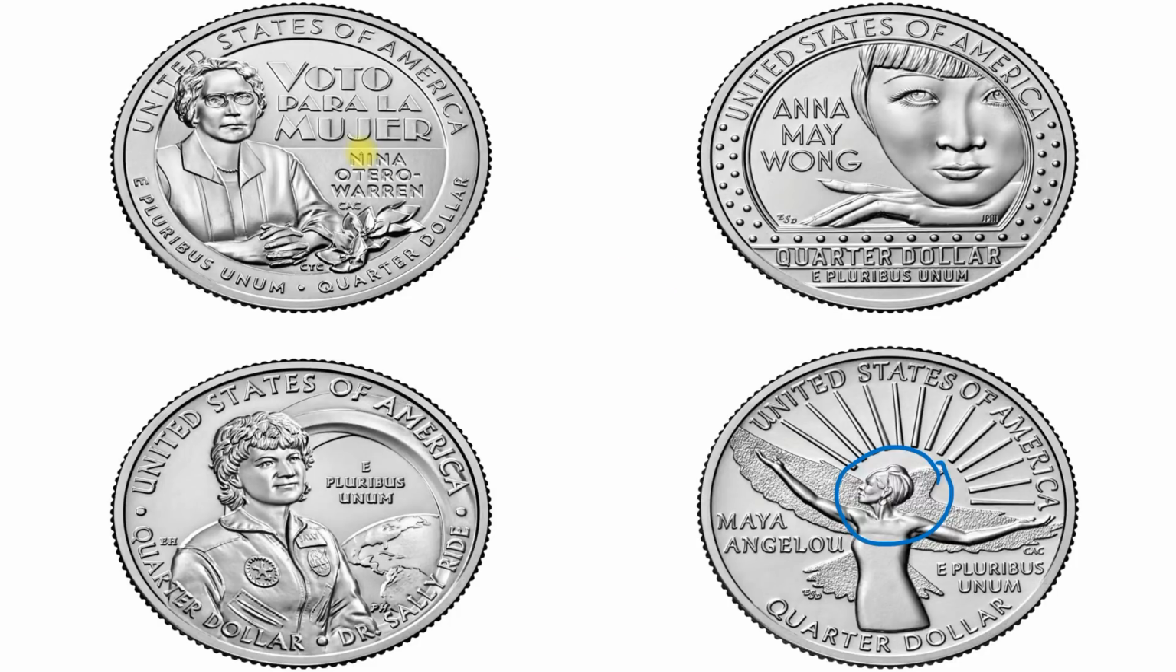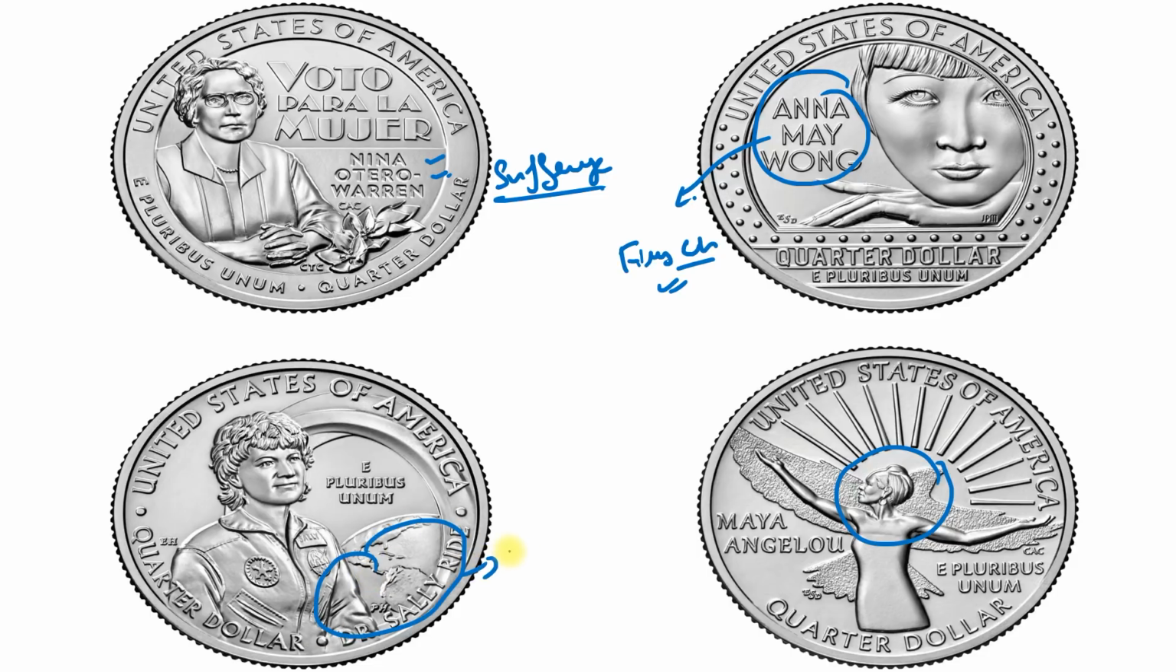of this US currency. One is Nina Otero-Warren. Remember, Nina Otero-Warren is a leader of the New Mexico suffrage movement, and the first female superintendent of the Santa Fe Public Schools. Next is Anna May Wong, very famous lady, and she was the first Chinese American film star in Hollywood. Next is Dr. Sally Ride, very famous personality. She was the first American woman in space.